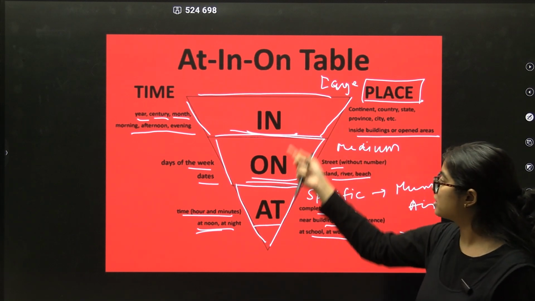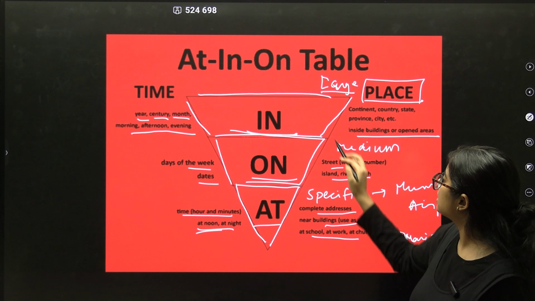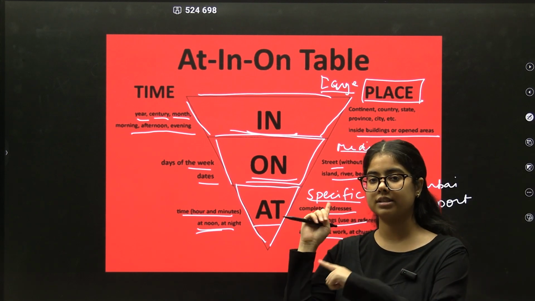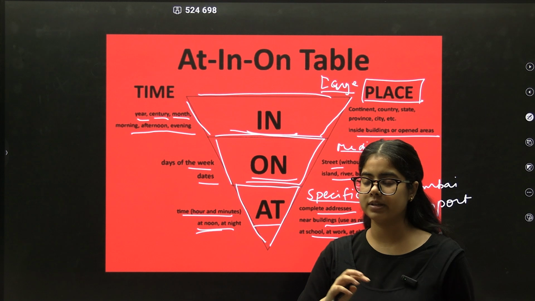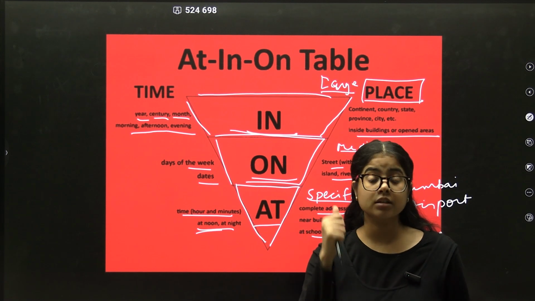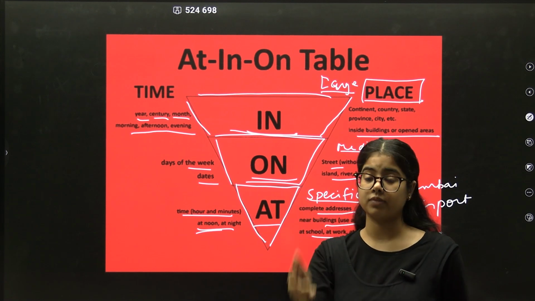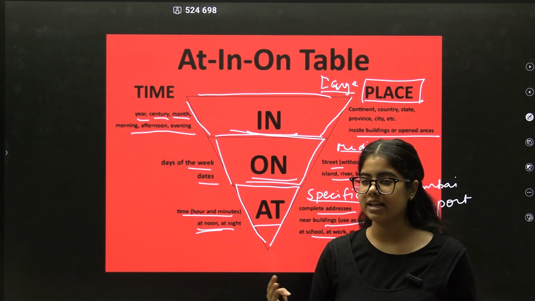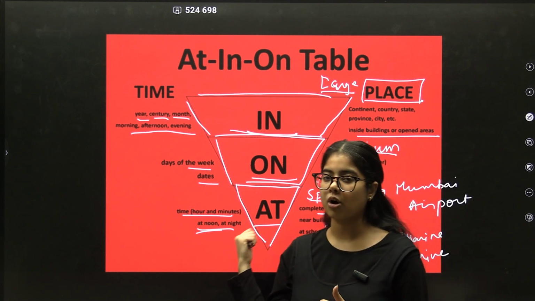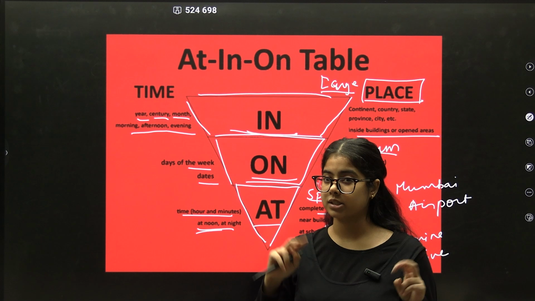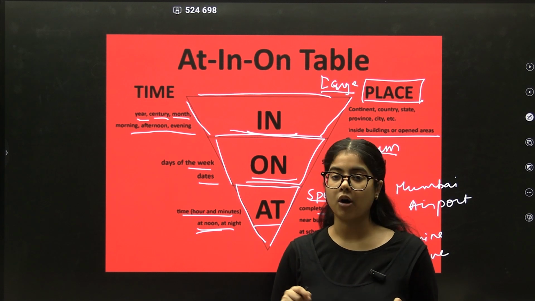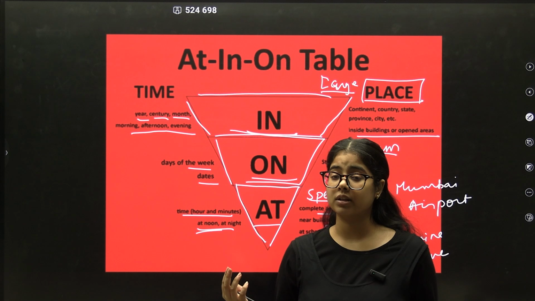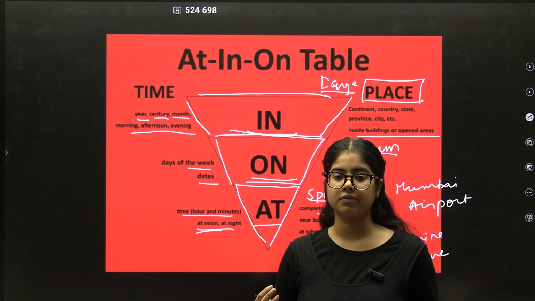So this is all designated by large, medium, and specific. So this is how this tiny triangle can help you distinguish the usage of at, usage of on, and usage of in. Okay, I did give you away some examples, but can you think of any other examples where at, on, in is used and can be distinguished through spaces? Kindly comment and let me know and educate us on any other examples that you can think of beyond the ones mentioned in the video.